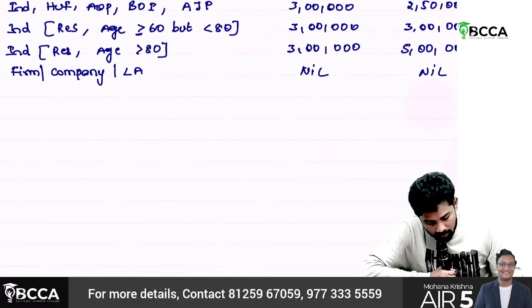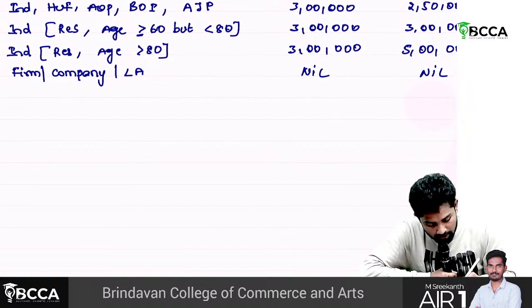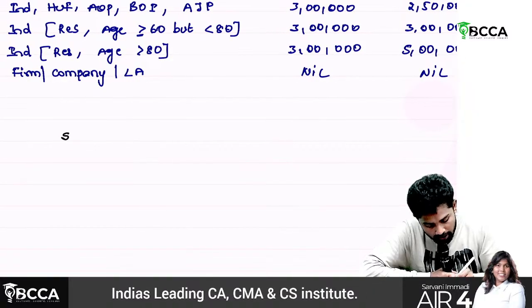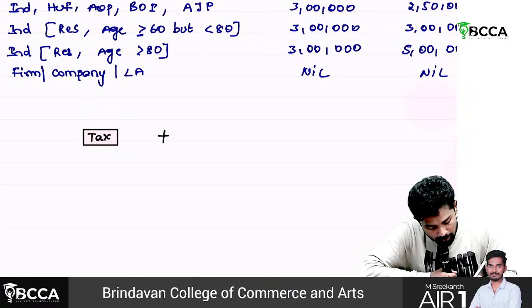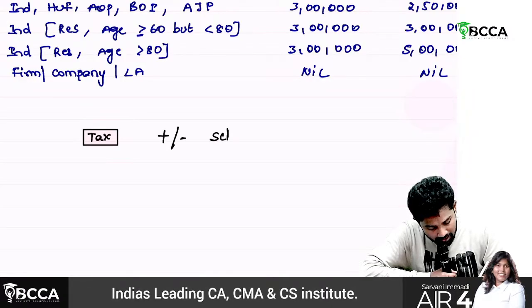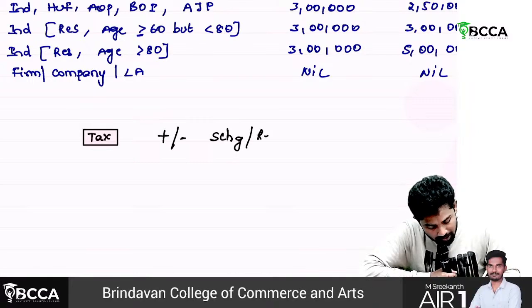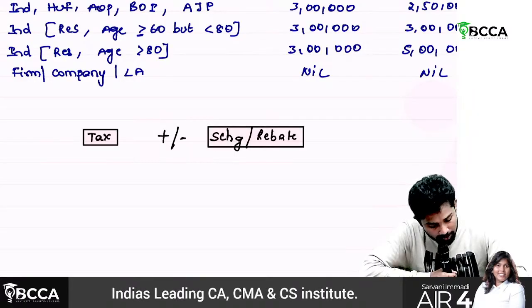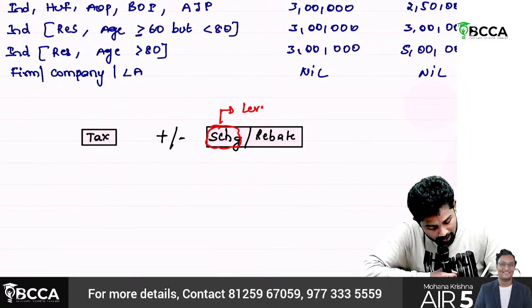So then, how do we calculate tax? First, we'll calculate tax. Then after tax, we'll plus or minus surcharge, or there could even be a rebate as well. Surcharge or rebate. Then as I already said, the surcharge has to be levied on tax.